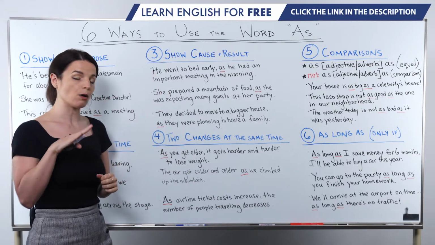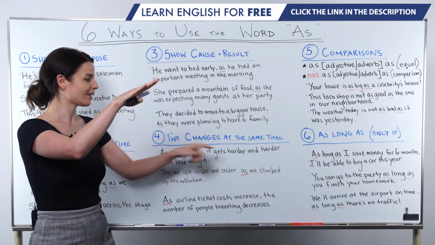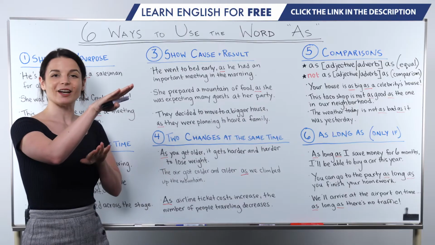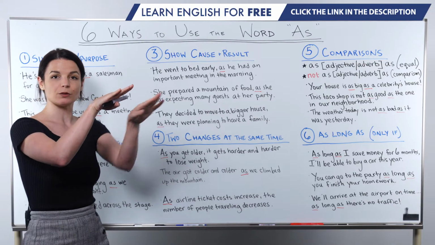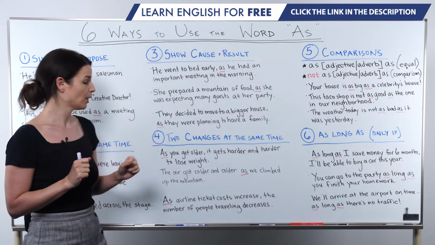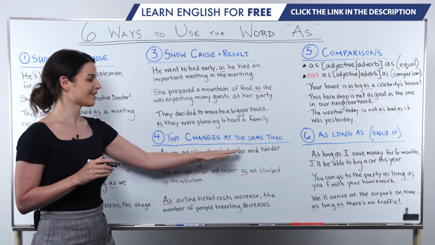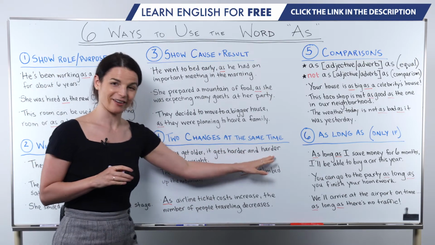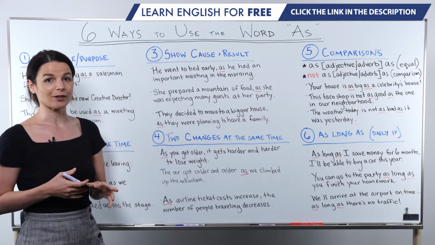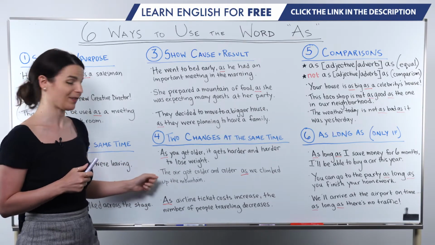So we're talking about one point, increasing in age as you get older, and the other thing, trying to lose weight, getting more and more difficult to lose weight. So we're expressing two changes happening at the same time. We also see this as "as something something, comma," it gets comparative, comparative. This is another common pattern that we see with this type of as use. We'll see another example in number 2 here.